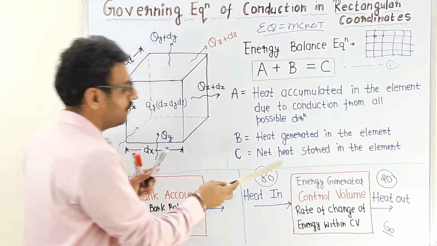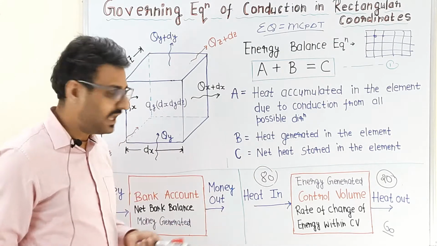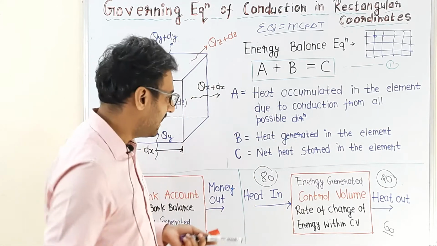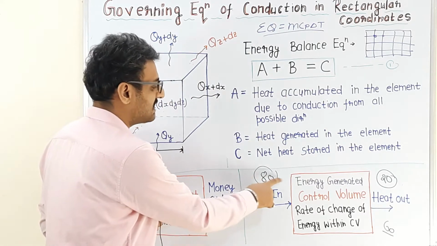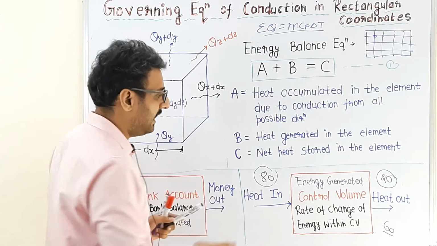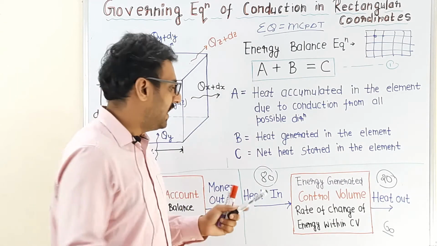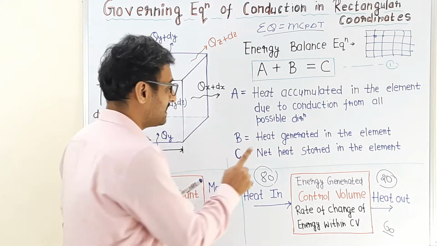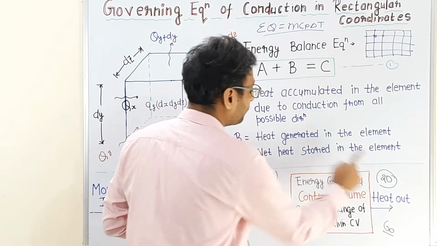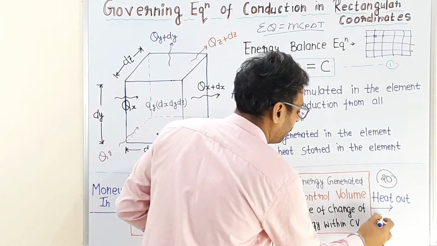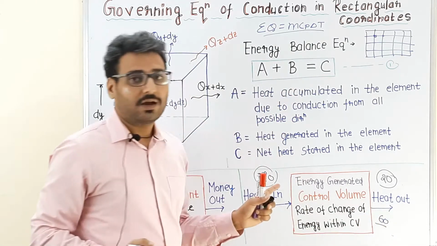Now come to the second example. For the control volume, suppose 80 units are supplied to the control volume and 20 units are leaving it in unit time. The difference between 80 and 20 means 60 will be stored by the control volume.